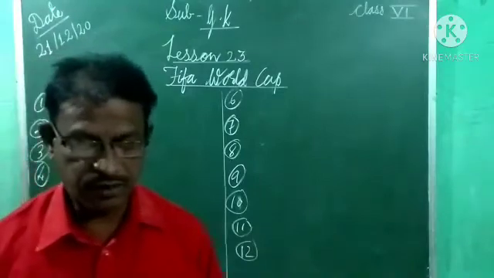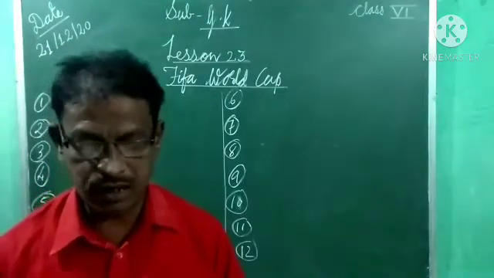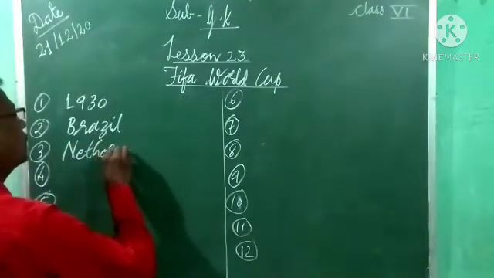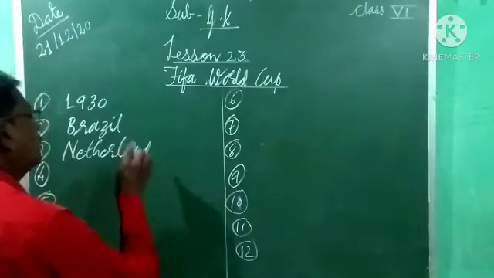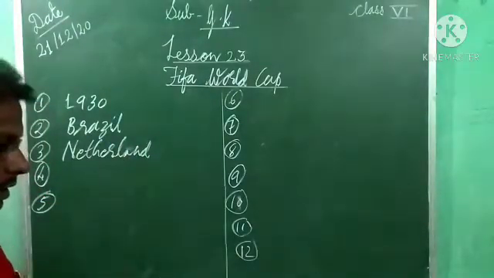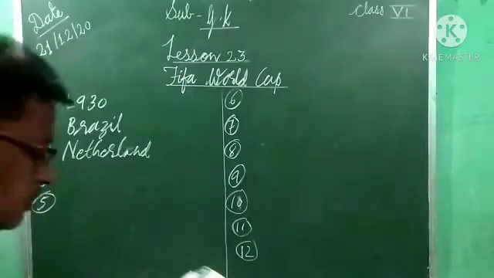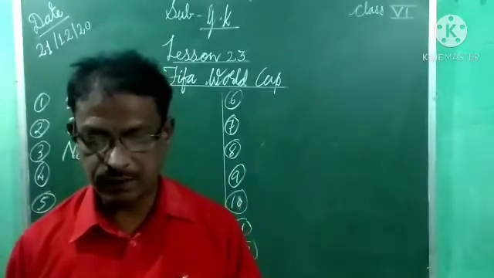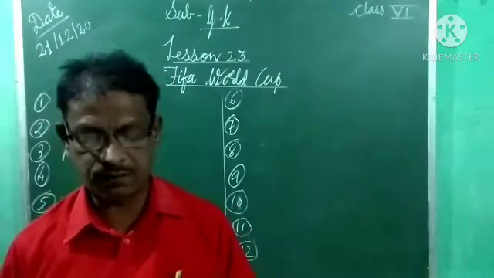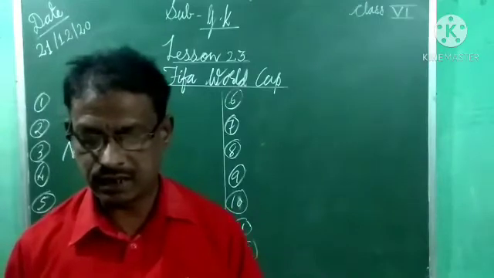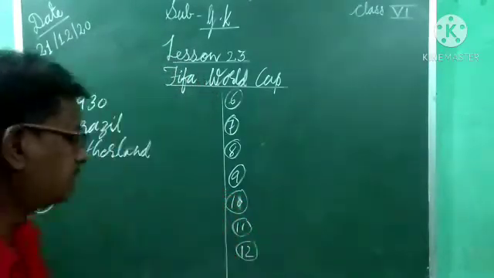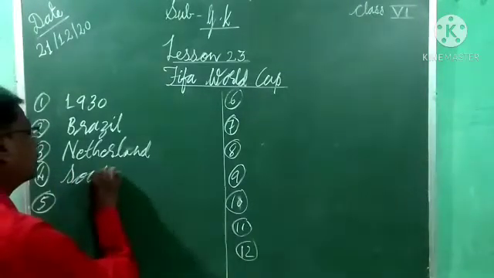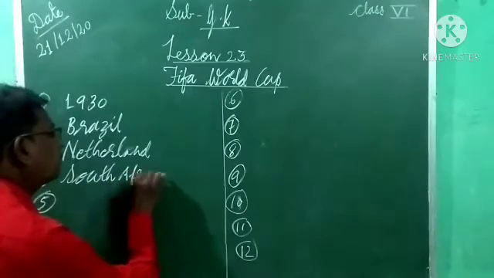Okay. Now third, which country has never won the FIFA World Cup? That country name is Netherlands. Understood? Now the fourth one, which country hosted the 2010 FIFA World Cup? It was the first time the World Cup was held in the continent that this country is located in. It is located in South Africa.